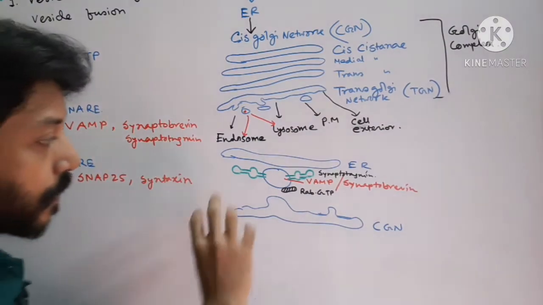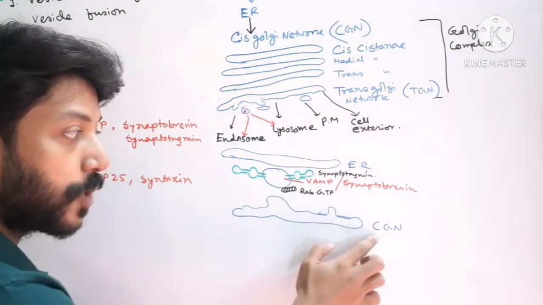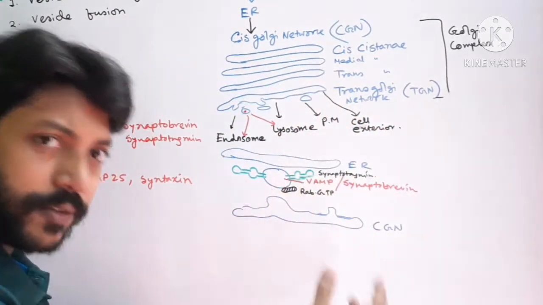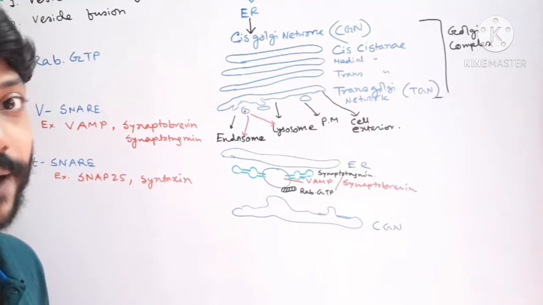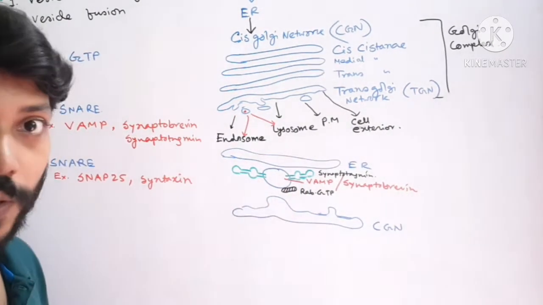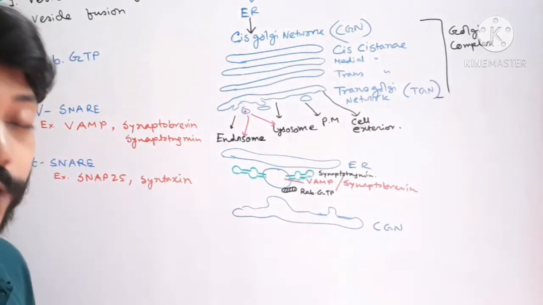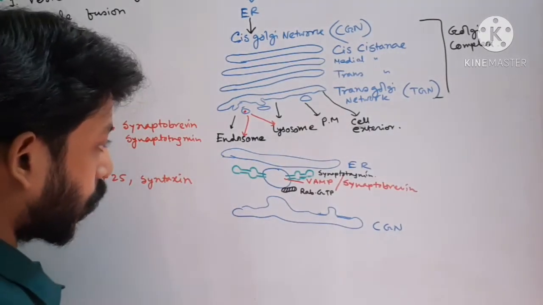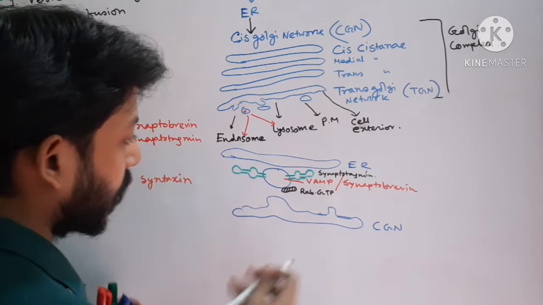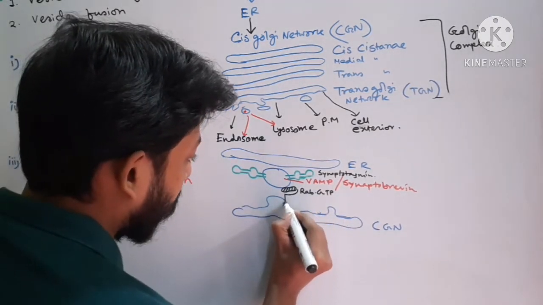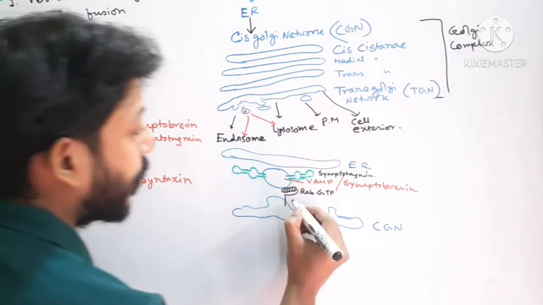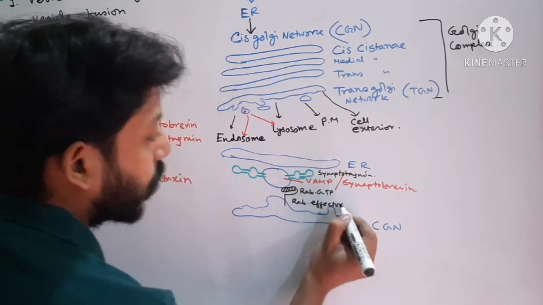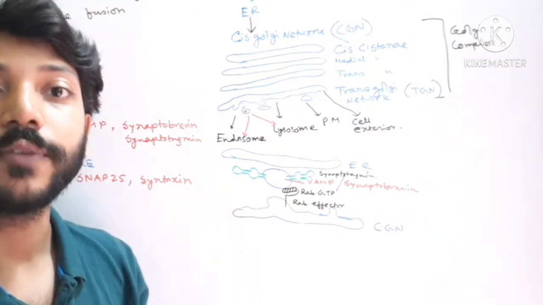Now in the destination where the vesicle will fuse, for example CGN, any compartment it can be. Let's suppose this is CGN, then the CGN will have a protein that will accept or receive this Rab GTP. So Rab protein helps in the tethering. We call this protein that attaches with the Rab protein the Rab effector. So Rab protein binds with the Rab effector and helps in the docking of the vesicles.